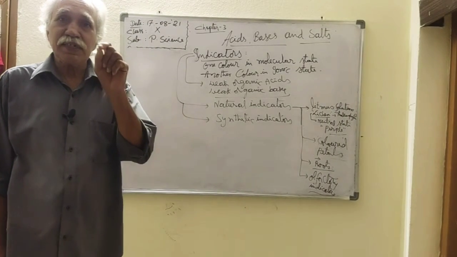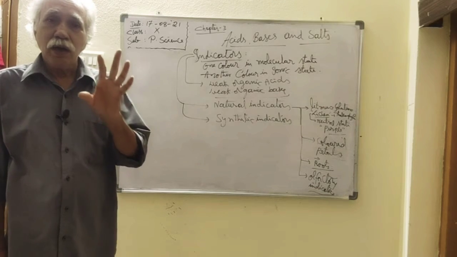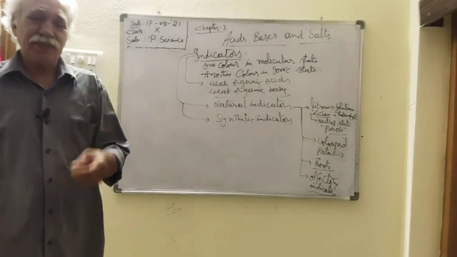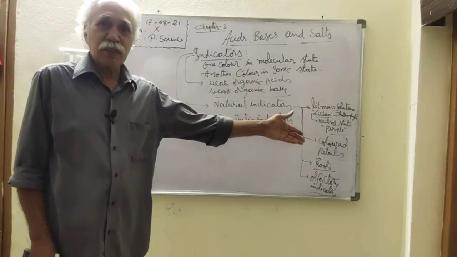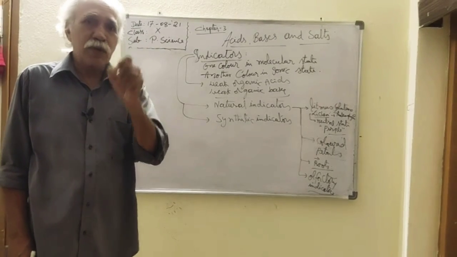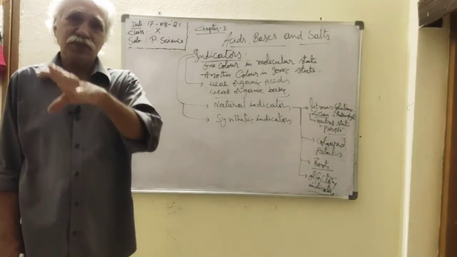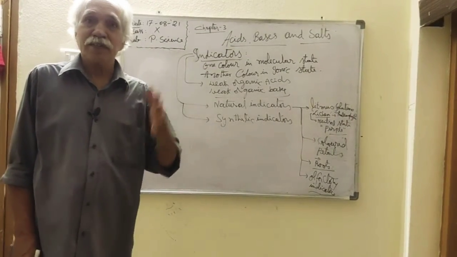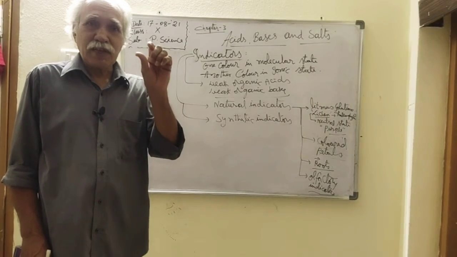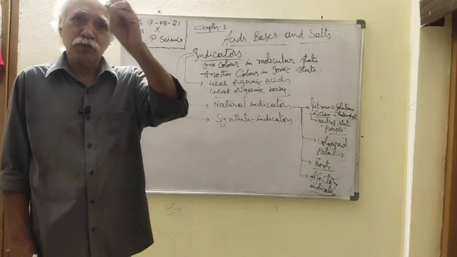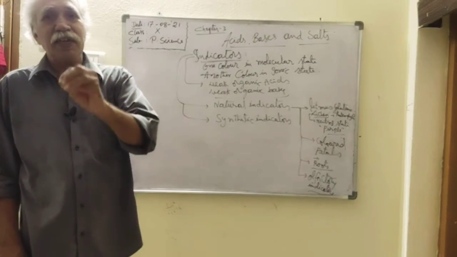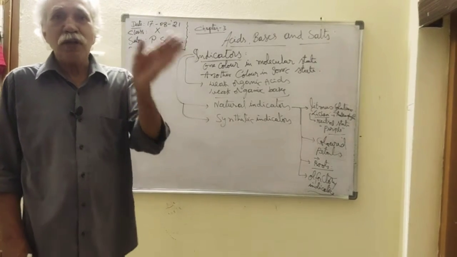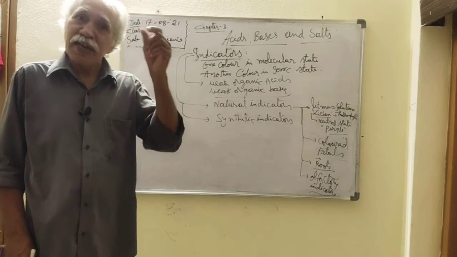So among these olfactory indicators, how do you use onion as an indicator? Now suppose turmeric is there, for example. Turmeric comes under the roots. The turmeric powder is a yellow color. When you put it in a base, like lime water, it changes into red color. So turmeric is yellow color, and when added to a solution, if the solution changes to red color, that solution is a base. If the turmeric powder color does not change, then you say the solution is an acid.